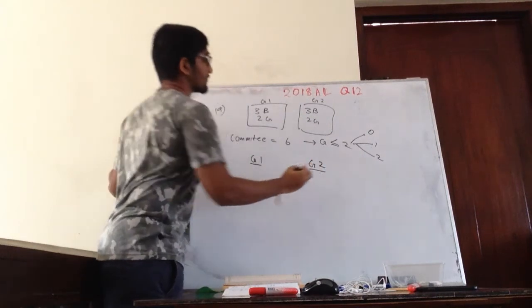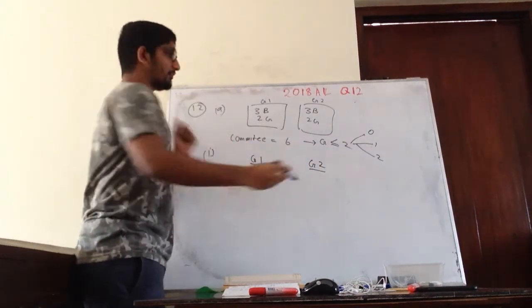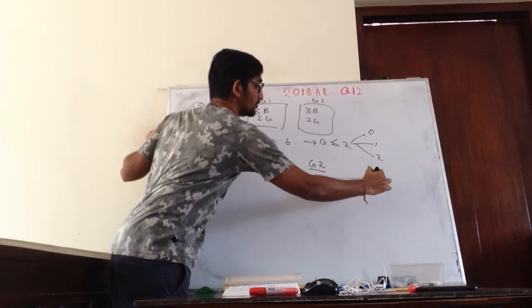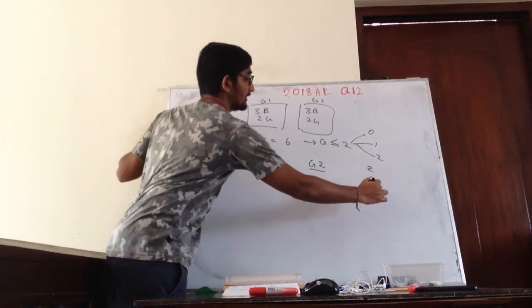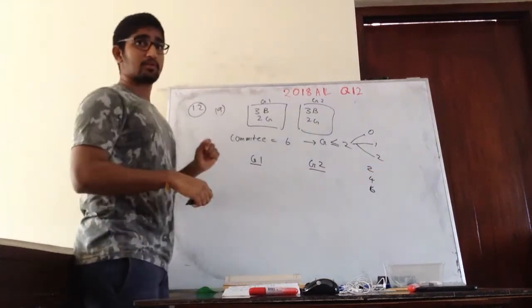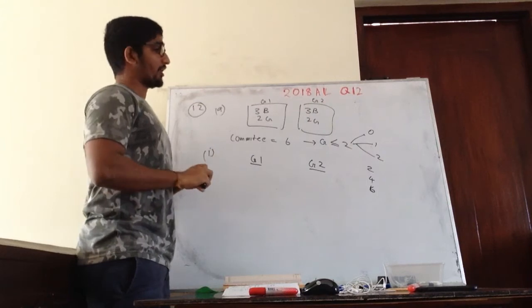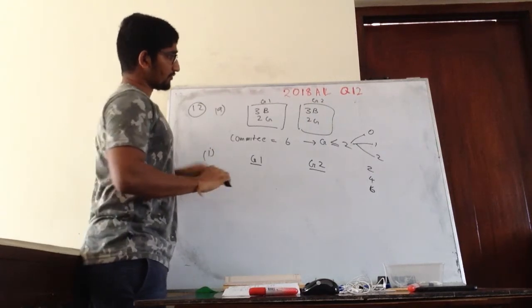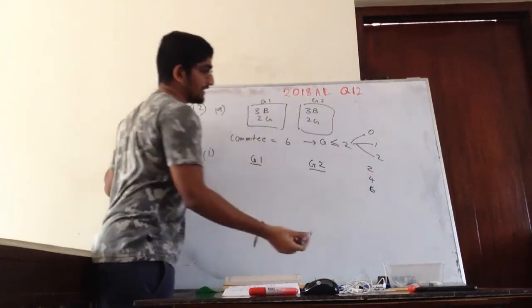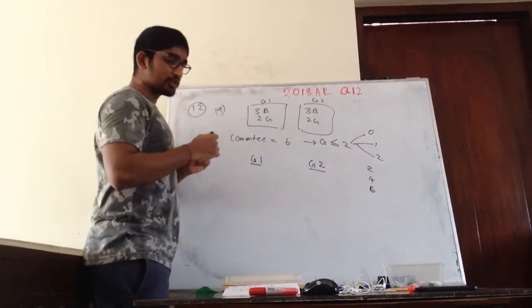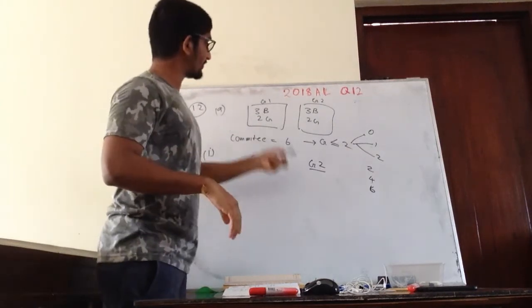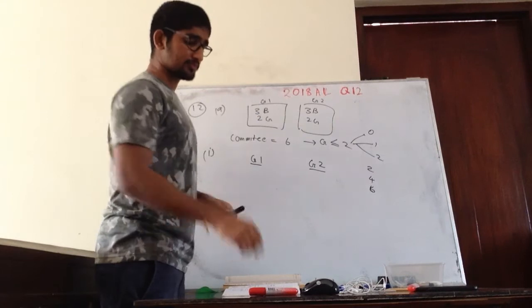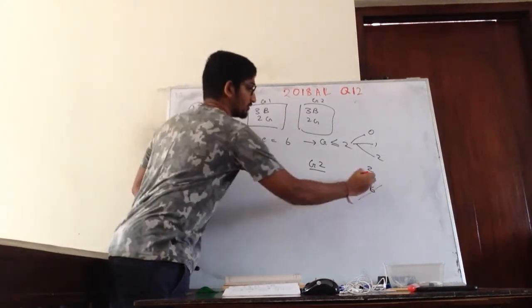Now, 6 can't be, because you can't take 6 people from a group, as there are only 5 people in a group. So this is out.